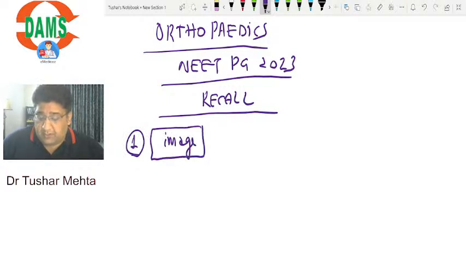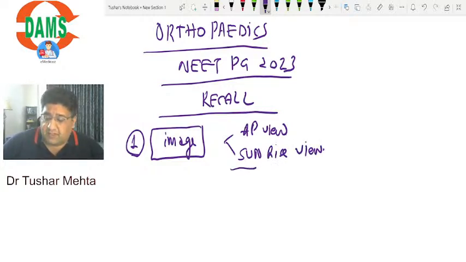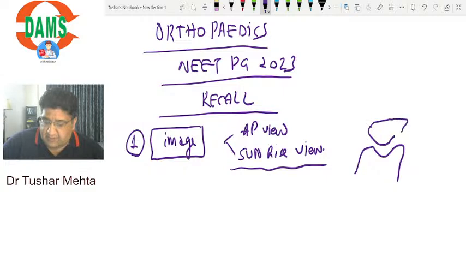In that image they had given an AP view. Good evening Kalpana. They had given you a sunrise view. Okay? They had given an AP view, they had given a sunrise view. In the sunrise view they had given you something like this, then something like this. And in fact some of you clearly mentioned that in some bottom corner of that image, even the diagnosis was mentioned over there.